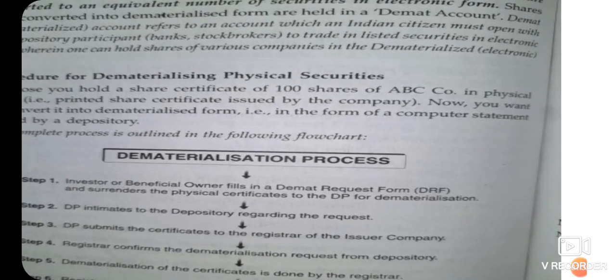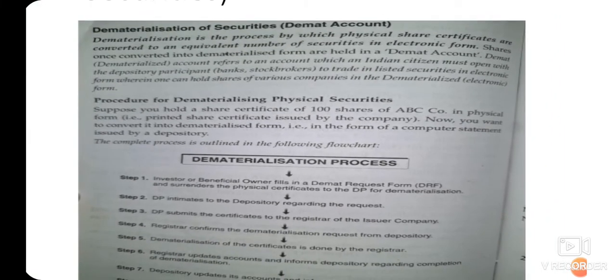Investors or beneficiaries, that is whoever is purchasing, fill in a DMAT request. That is, the dematerialization process is initiated with the depository regarding the request. The depository can be a bank or a stockbroker. The DP submits the certificate to the registrar of the issuer company. The registrar confirms the dematerialization request from the depository. Dematerialization of the certificate is done. Then the certificates are seen, and finally the registrar updates the account and informs the depository regarding completion of dematerialization.